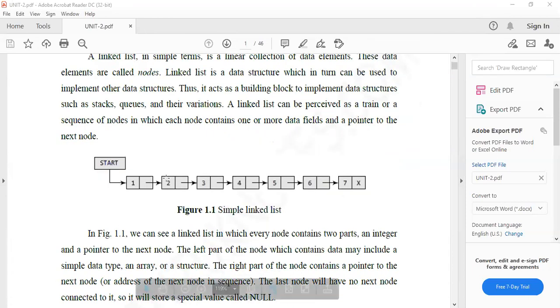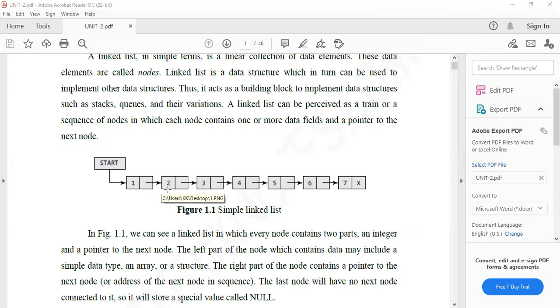See here, for example, I'm taking some 7 nodes. Every node has its own data and the address of the next node. Every linked list starts with the head node, which is called the start. We can give it to temp as the starting, and after that it is given to node 1. Node 1 has data 1, and the second part, the address of the next node, is connected to node 2.